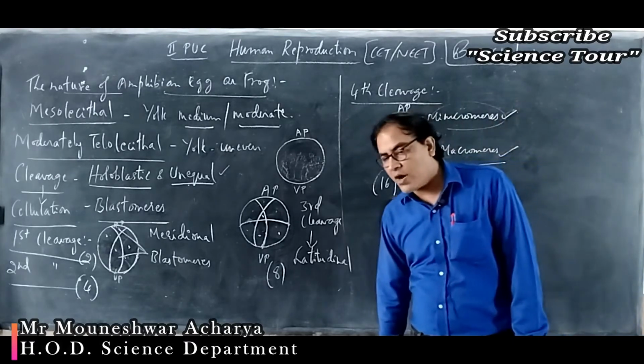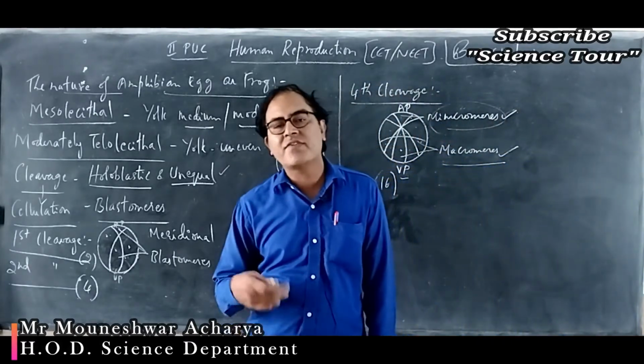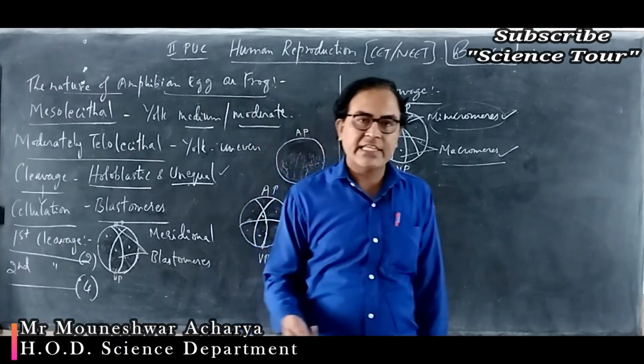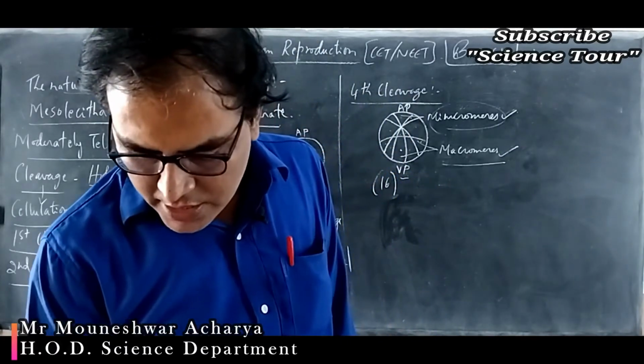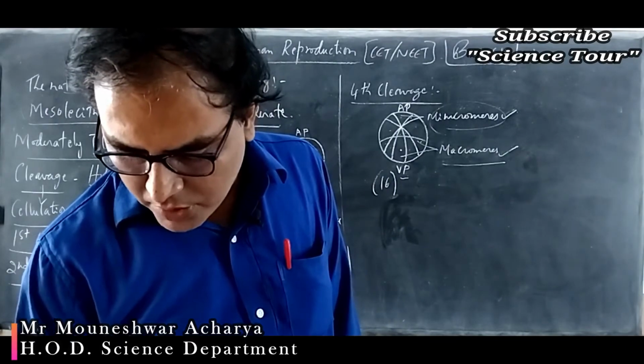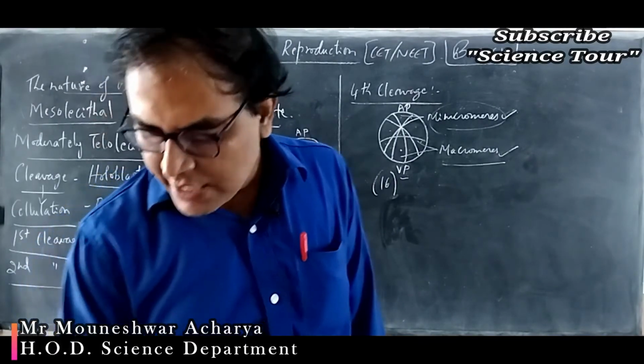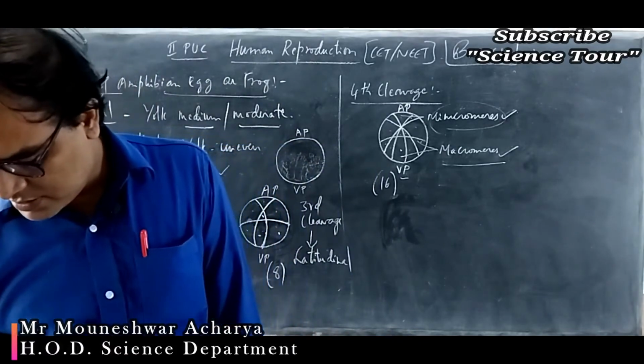Formation of the blastula is called blastulation, and formation of the gastrula is called gastrulation. Okay, so the answer to this question: the fourth cleavage plane during the development of frogs is double meridional, that is option C. Got my point?